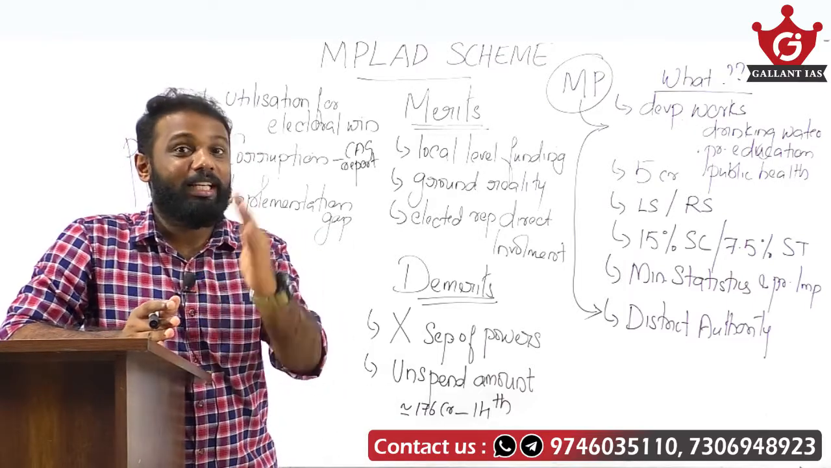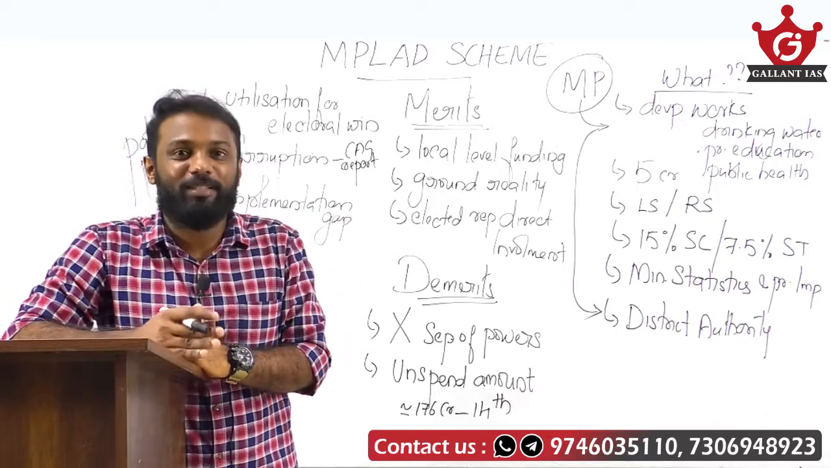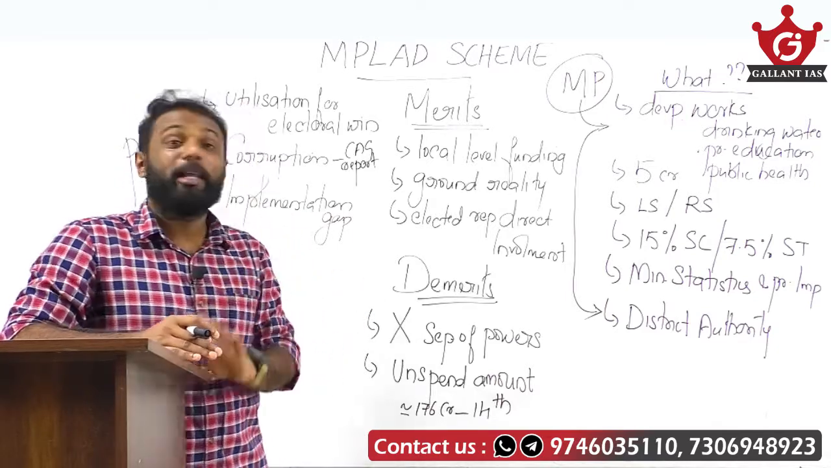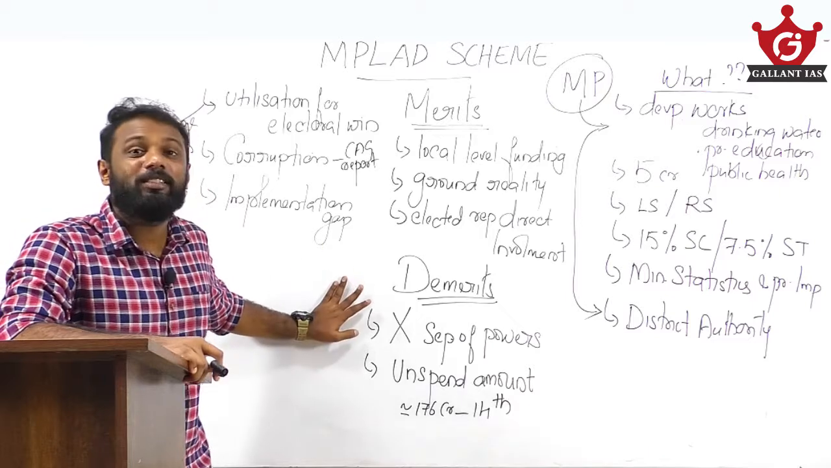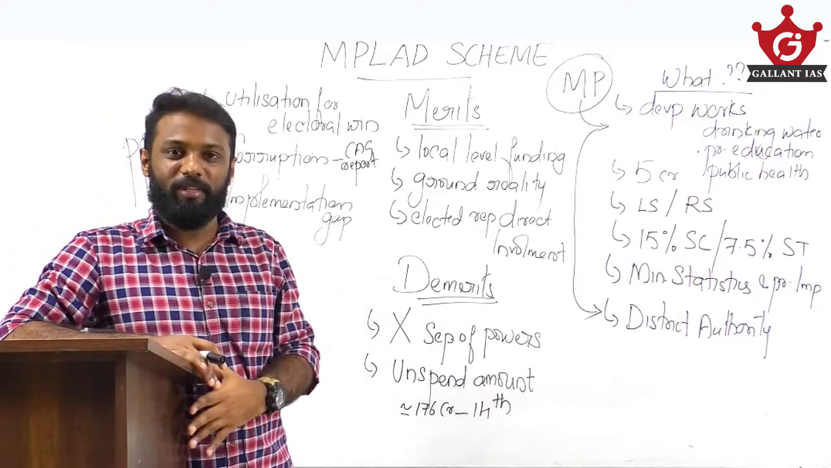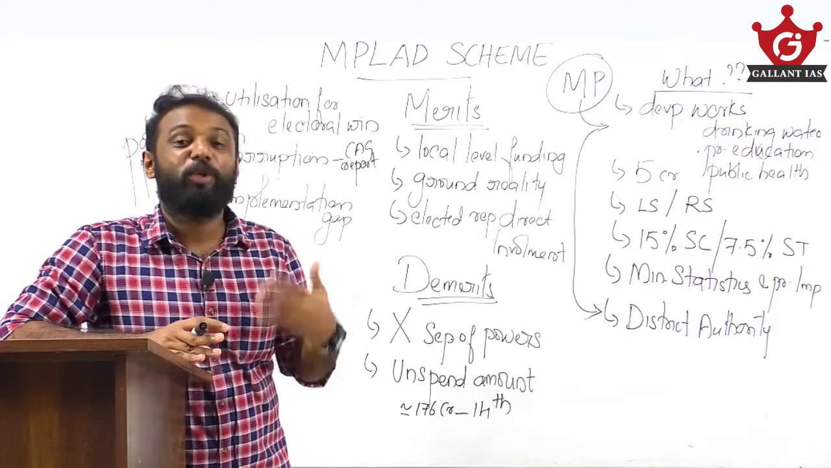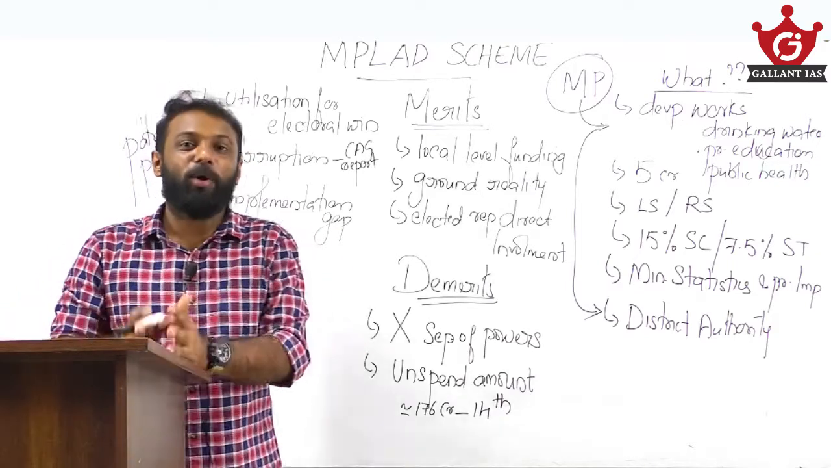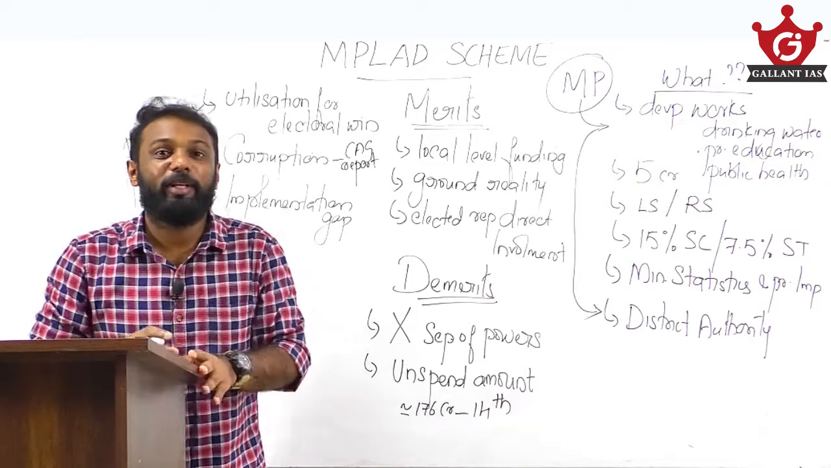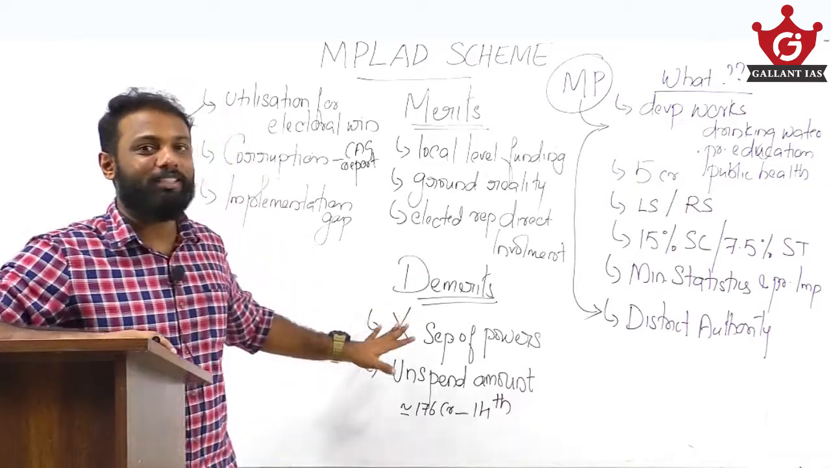So you must note down the demerits of this concerned scheme as well from a mains perspective. The main thing is, it is against the principle of separation of powers. Why? Because what is the role of a legislature? To make laws. The role of the legislature or an MP is to make laws. But see here what is happening?